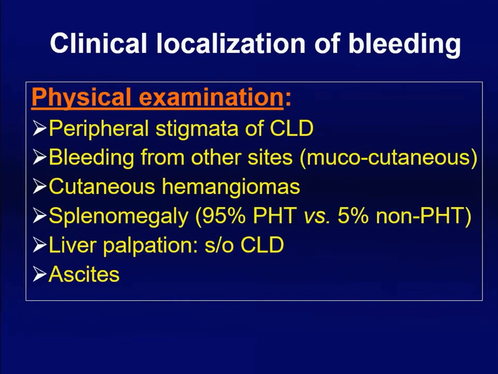In the examination, we look for the peripheral stigmata of chronic liver disease, and bleeding from other sites like mucocutaneous bleeding in coagulopathy or thrombocytopenia. We should look for cutaneous hemangioma. In children, there may be a congenital vascular malformation that may be the cause of bleeding. And the most important examination finding in a patient with upper GI bleed is the presence or absence of splenomegaly. It has been shown that in portal hypertension bleeding, 95% of cases have splenomegaly. On the contrary, splenomegaly is present in just 5% of cases where the bleeding is not due to portal hypertension. So finding the spleen is very important, and obviously you have to look at how big the liver is and whether there is ascites or not.